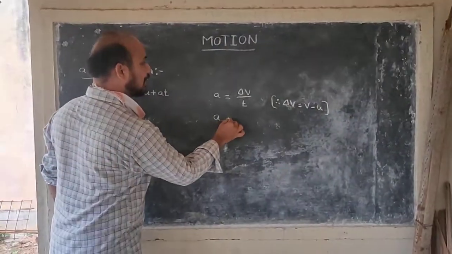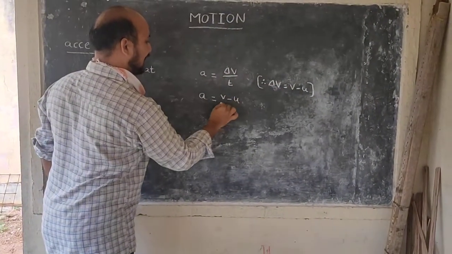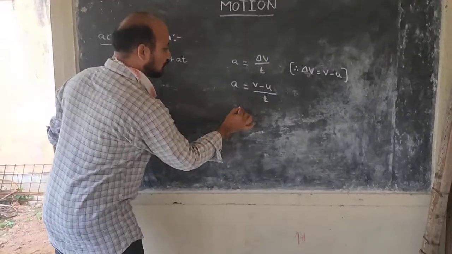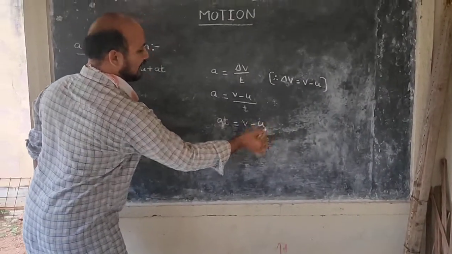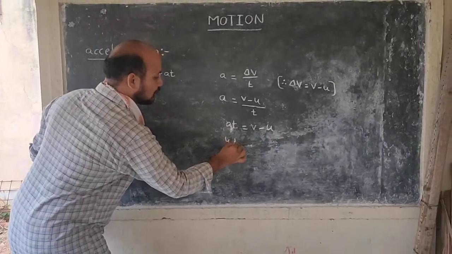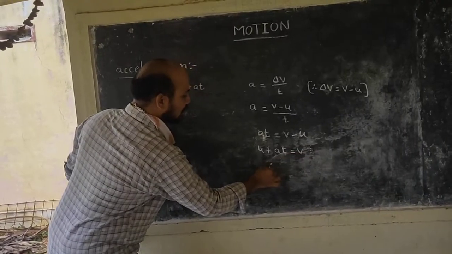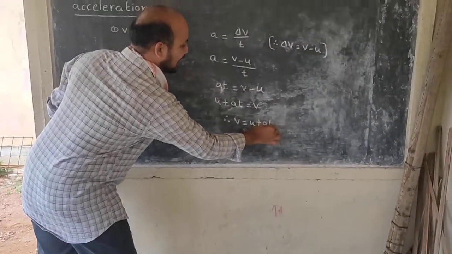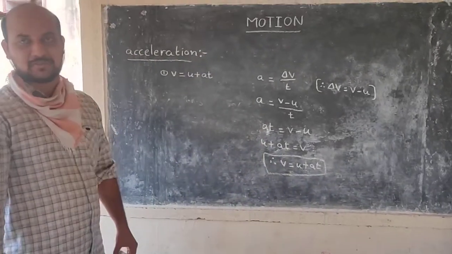So A is equal to V minus U by T. T goes to the other side: A into T. AT is equal to V minus U. Minus U goes to the other side as plus U. Finally, U plus AT is equal to V. Therefore, V is equal to U plus AT. This is the first equation.